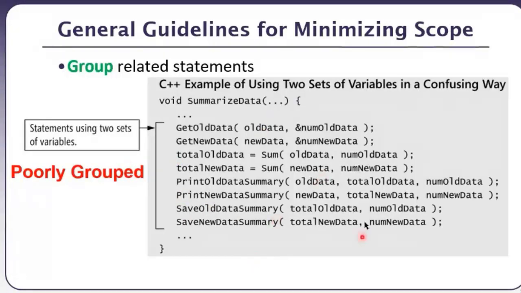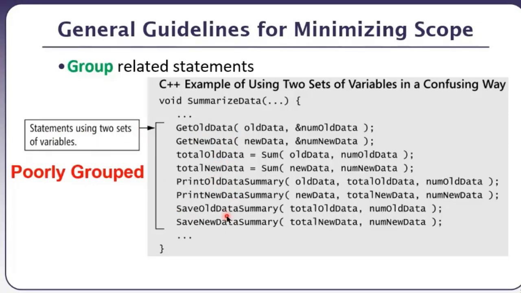Grouping of the code should also be improved. हमने यहाँ पे a couple of variables have been created and initialized and of course passed to some methods, but that's a very poorly grouped code. Statements using two sets of variables. There are two different types of two sets of variables.